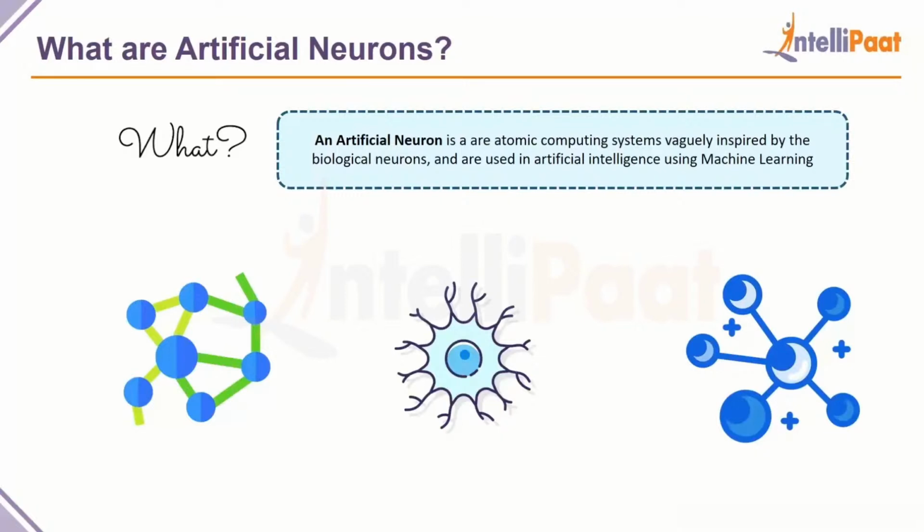And these are used in artificial intelligence using machine learning. So just to give you a brief overview of what machine learning is, before machine learning, when we wanted to create computer software programs that could solve problems, what we would have to do is take the input, figure out how to transform it to the output, and write down rules that will do that for us.